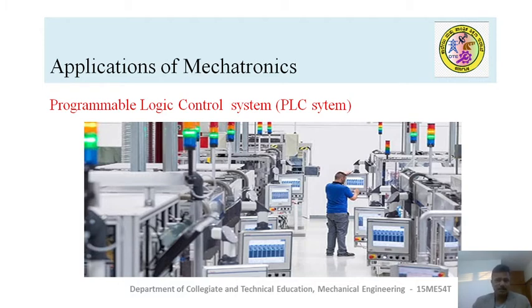Just imagine the entire shop, you can see only one person just monitoring or inspecting the systems. It's sometimes unimaginable. The entire shop is run by hardly 10 or 20 members. That is the beauty of the use of mechatronic systems in recent times.